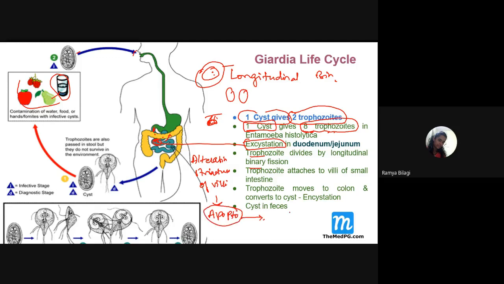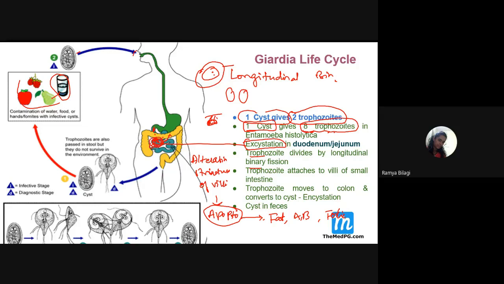Ultimately this results in malabsorption of various substances from the intestine, especially fat malabsorption, and it will also lead to malabsorption of vitamin A, vitamin B, folic acid and proteins also. So there will be malabsorption of various elements from the small intestine. It is happening because this organism is causing the alteration in the structure of the villi.